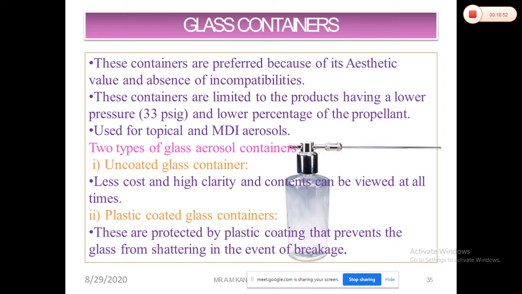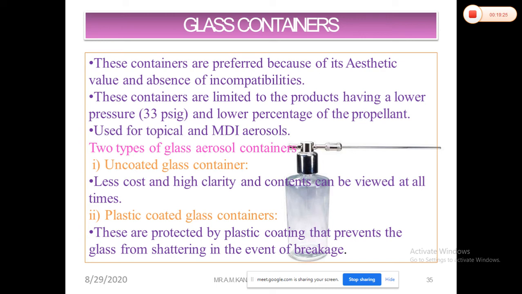And basically, as I have said, it is preferred from the incompatibility viewpoint, so the corrosion problems can be eliminated as compared to the metal containers, where most of the time corrosion problems will occur. And importantly, the greater degree of freedom in designing the container. You can design in any type of shape. So for that purpose, we can prefer this particular glass container.